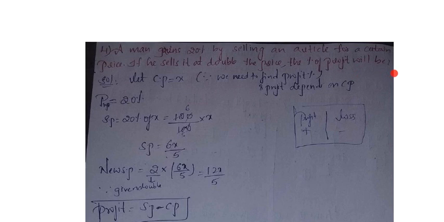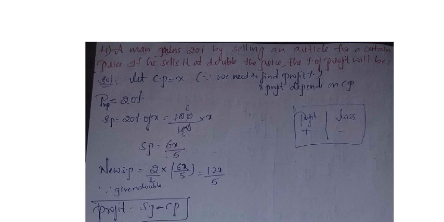Okay, now we shall move to the next sum. See, a man gains, that is profit. A man gains 20% by selling an article for a certain price. If he sells it at double the price, the percentage of profit will be what? he is asking. Again I am reading the question, listen carefully.